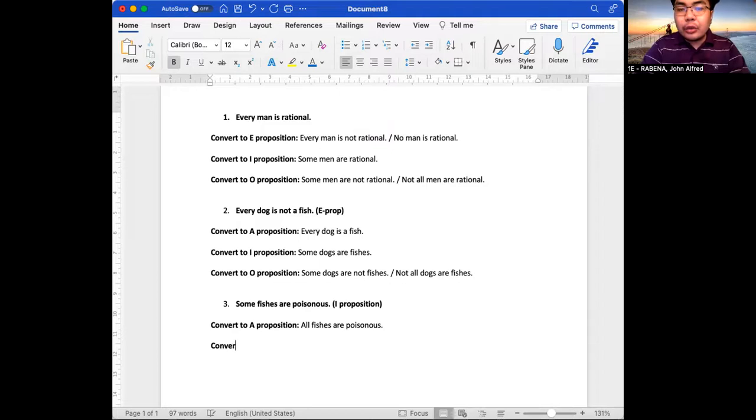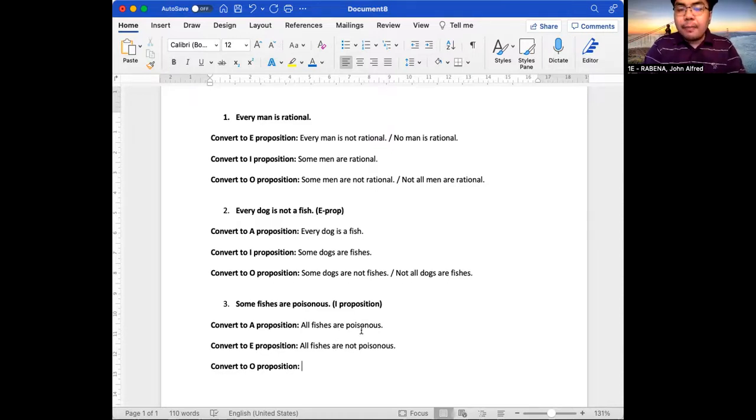Now, let's convert it to an E proposition. An E proposition makes use of the universal quantity and a negative quality. So universal negative. To have universal quantity, let's make use of the word all fishes, but this time with a negative quality. So all fishes are not poisonous. That is an E proposition. Now let's convert this to an O proposition.